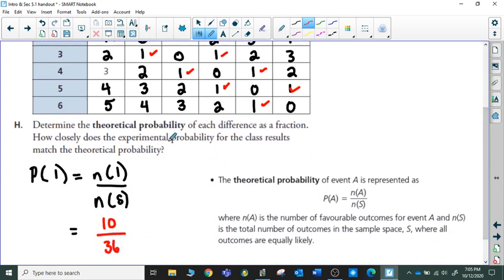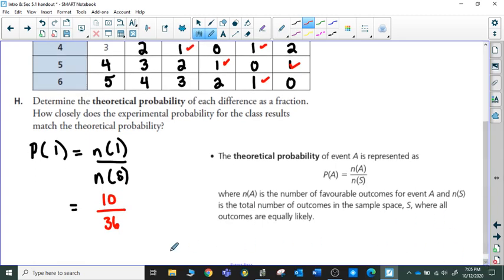It asked us to write this as a fraction. When you compare 10 over 36 to my 1/2, those are not close. In fact, if I turn 10 out of 36 into a decimal, just doing it on my calculator here, what we end up with is 0.27 repeating, which is approximately 27.8% of the time, you would get a 1 theoretically as a difference.